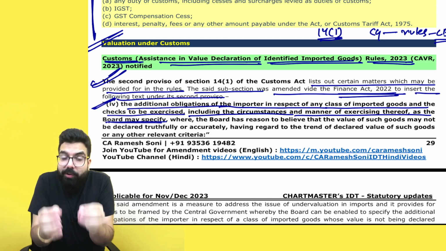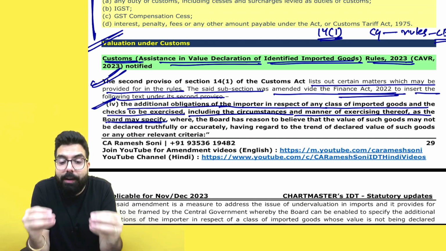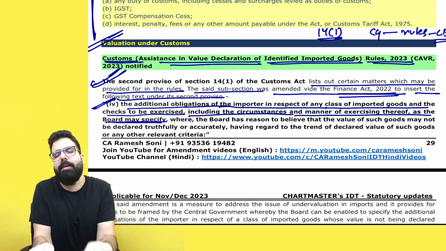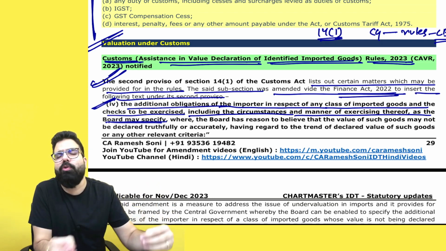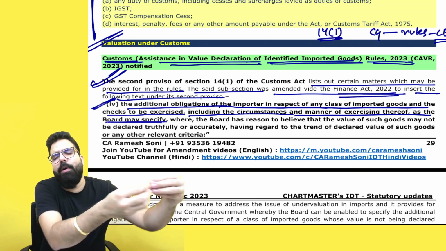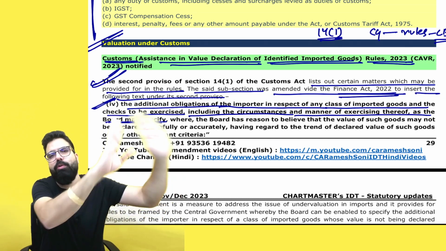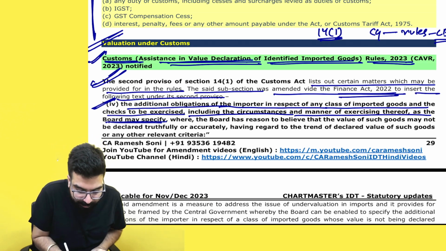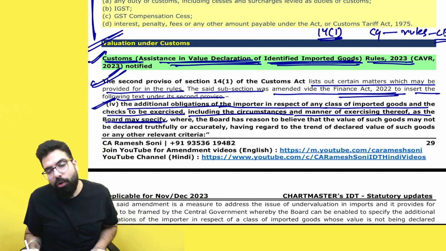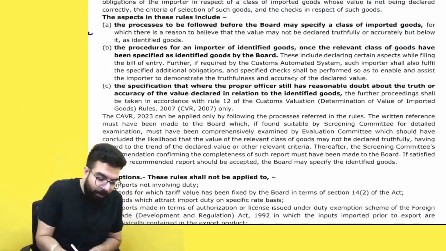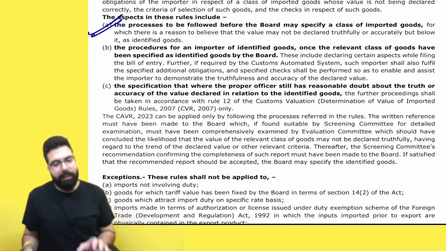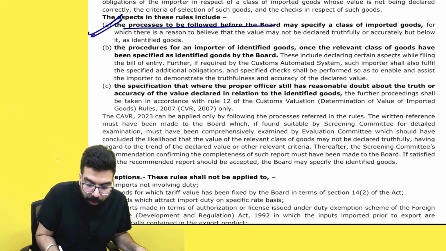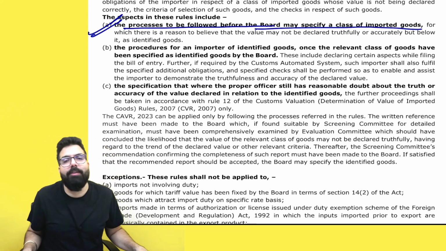And if, even after the people have given the additional detail, the custom officer still has a doubt with regard to the identified goods, then the custom officer can proceed with the valuation rules also. That is all being told in the Customs Assistance in Value Declaration of Identified Goods Rules, 2023. First, in the rules, the central government will provide the process to be followed on how the board will identify a class of imported goods.